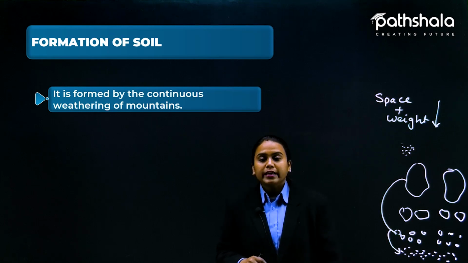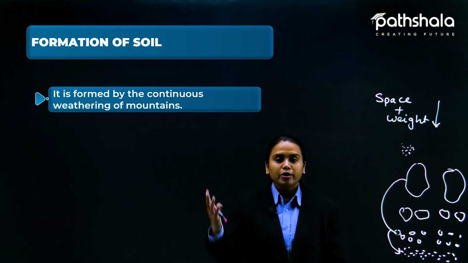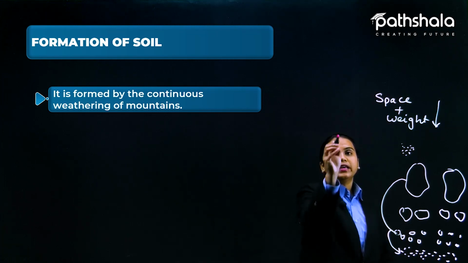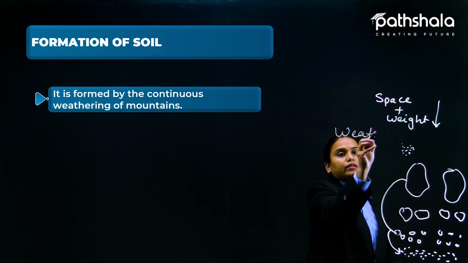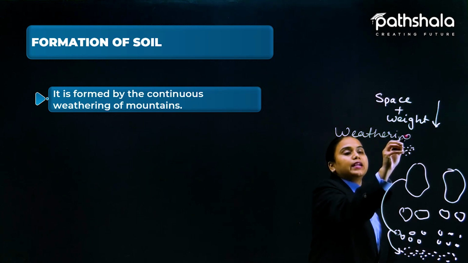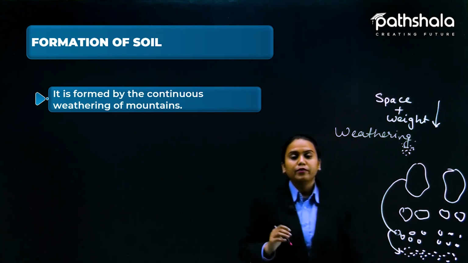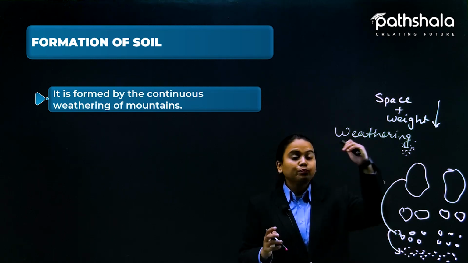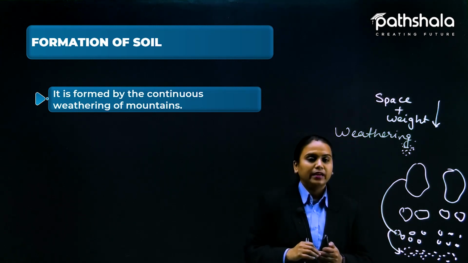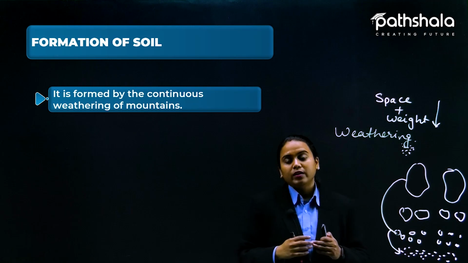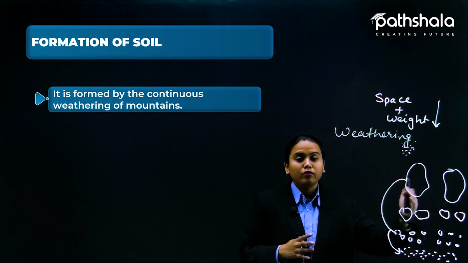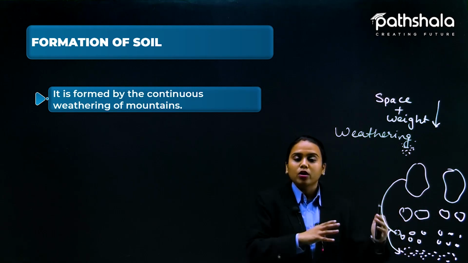So here are the key points. It is formed by the continuous weathering of the mountain. So here we have the key term, weathering. Weathering is the term that is needed by the examiner if someone asks you how the soil is formed. So this term must be mentioned there, and then only you will get good marks. So what is weathering? The breaking of the rock into smaller parts.